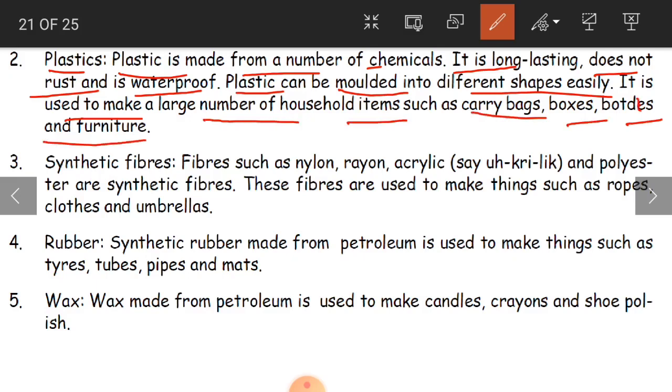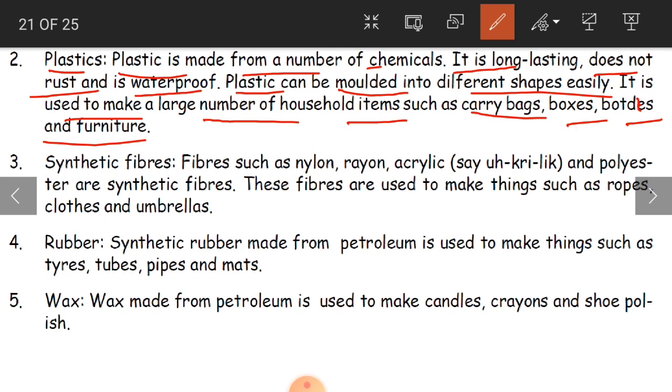Why? Because it is very cheaply available, meaning it is going to cost us less, and it is not going to get rusted, and it is waterproof. It is not going to break also. So that is why we prefer to have this material in our houses.